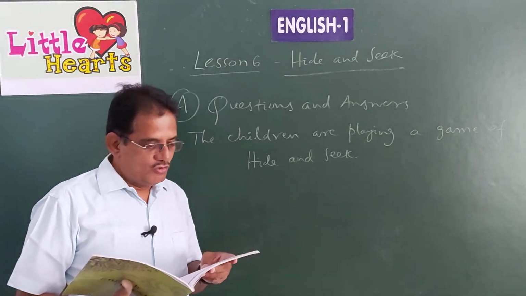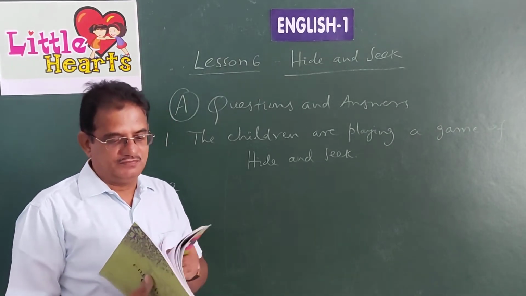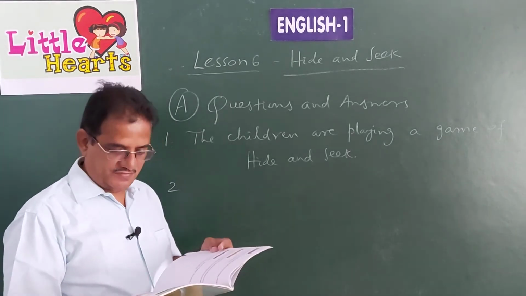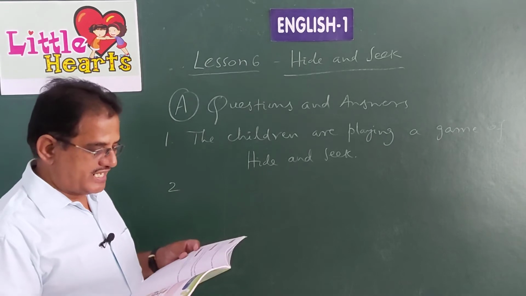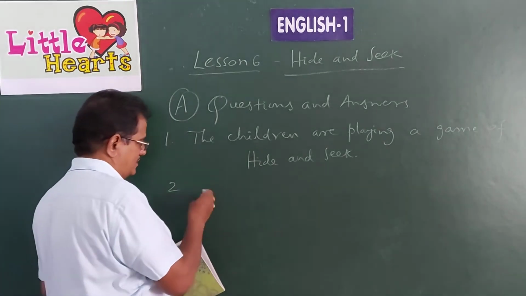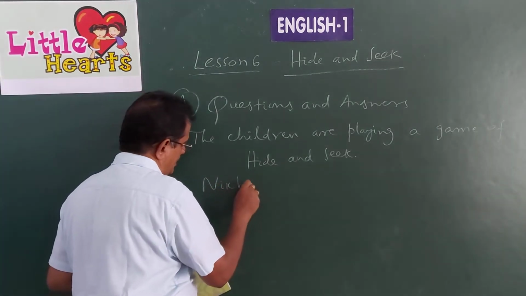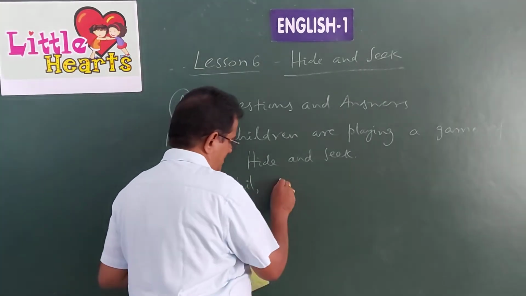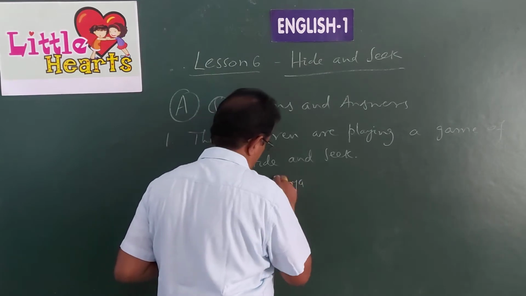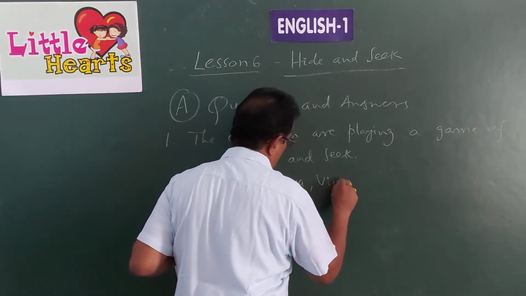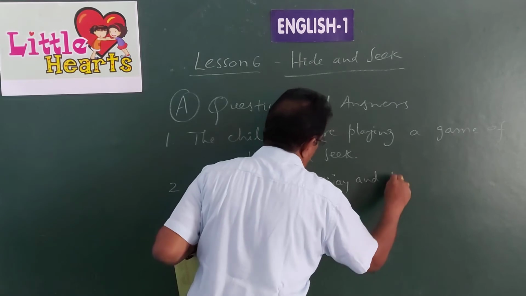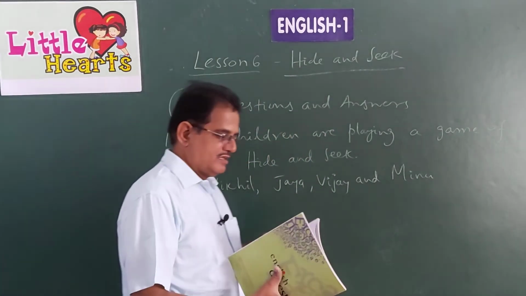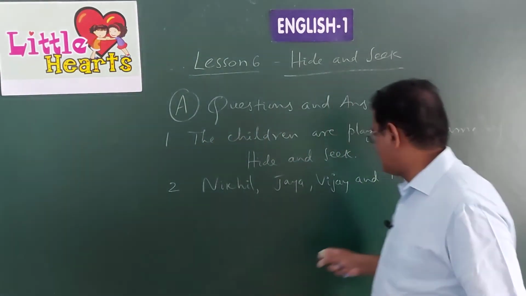Okay. Who run to hide for the first time? Nikhil, Jaya, Vijay and Meenu. They run to hide the first time.